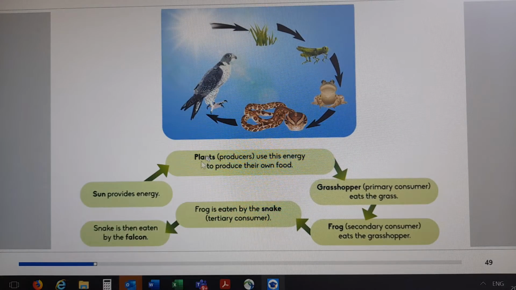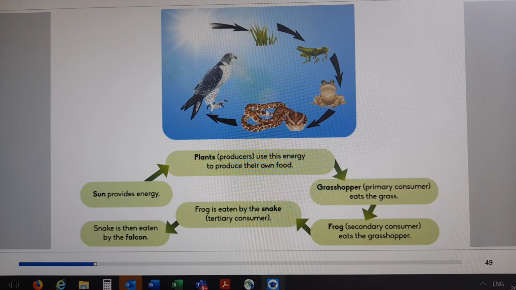They say at the first place, we start with the sun. The sun provides energy. The plants, which are the producers, use this energy to produce their own food. The grasshopper, which is a primary consumer, eats the grass. And the frog is the secondary consumer, it eats the grasshopper. The frog is eaten by the snake, which is a tertiary consumer, and the snake is eaten by the falcon. My apologies, not the eagle, it's the falcon. You see, that's the food chain.